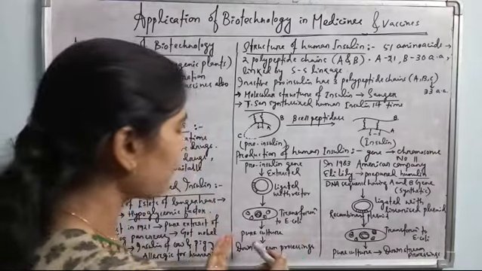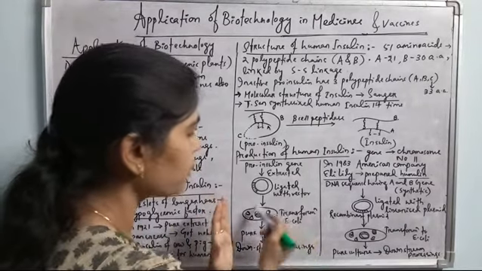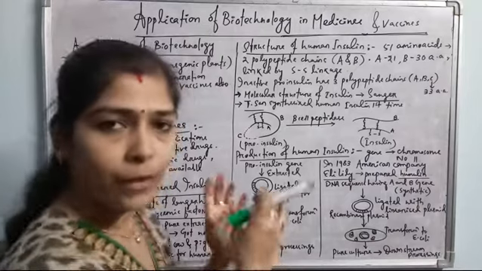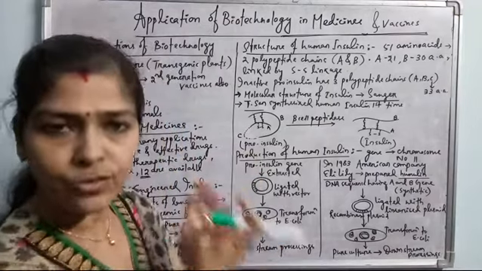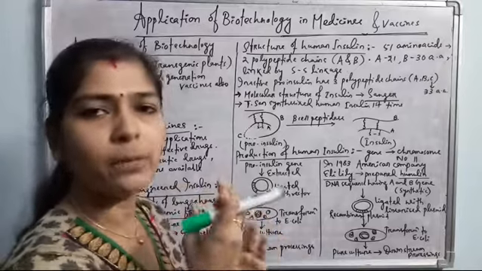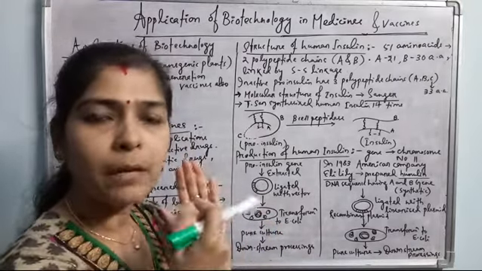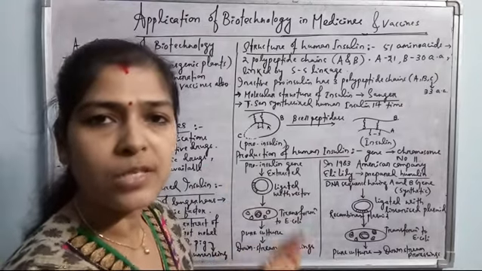And then from the pure culture solution of this transformed recombinant E. coli, the insulin was extracted, purified, processed, tested with different types of animals, and marketed. Okay, means downstream processing is there.